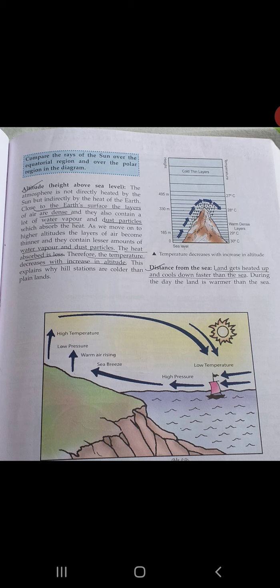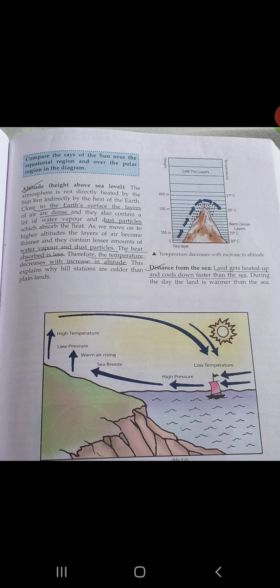The heat absorbed is less. As the presence of water vapor and dust particles is less, that means that the heat absorbed is also less. Therefore, the temperature decreases with increase in altitude. This explains why hill stations are colder than plain lands. So, we now know why, as we go up in height, the temperature decreases, right?